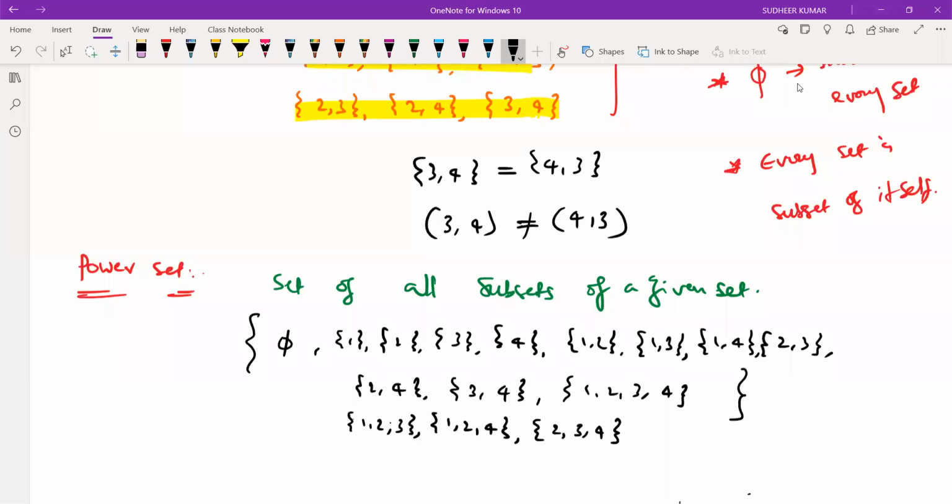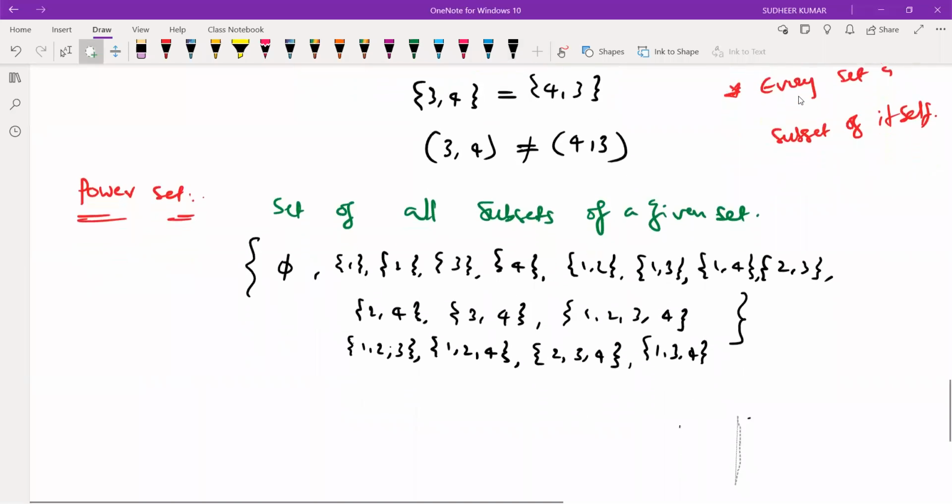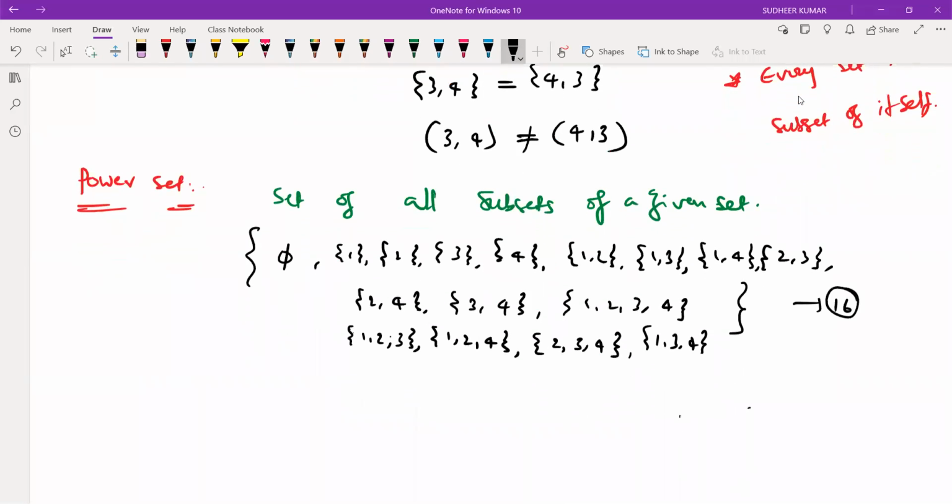So totally how many are there now? 15, sir. 15. So one more we will get: {1, 3, 4}. So the total number of subsets we got is 16.